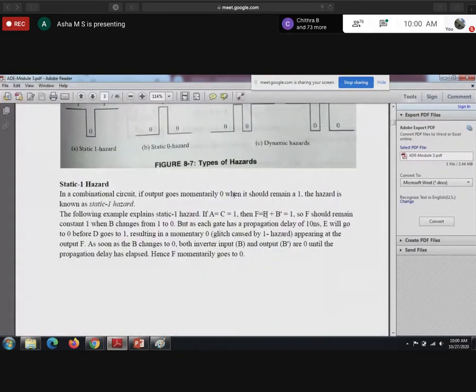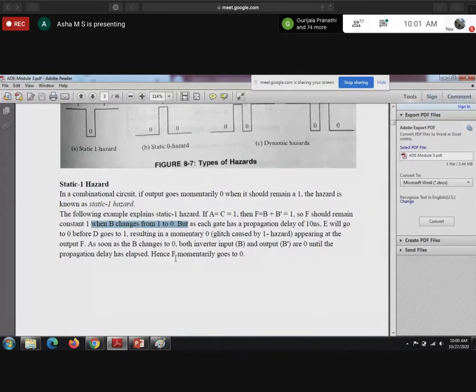So then F equal to B plus B dash equal to 1. This is the expression of the static one hazard you need to remember. Wherever you get B plus B bar, that is equal to 1, so F should remain constant 1. When B changes from 1 to 0, this will become 0 and this will become 1. Even in that case, F should remain 1 itself.